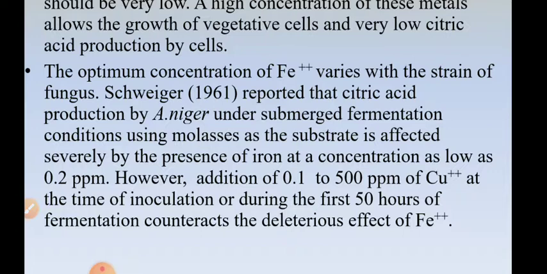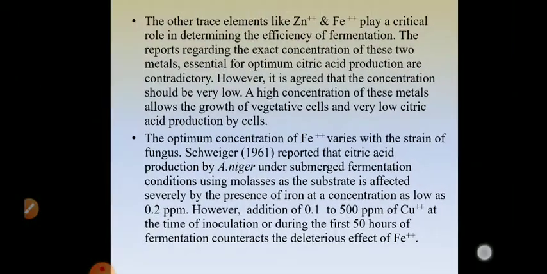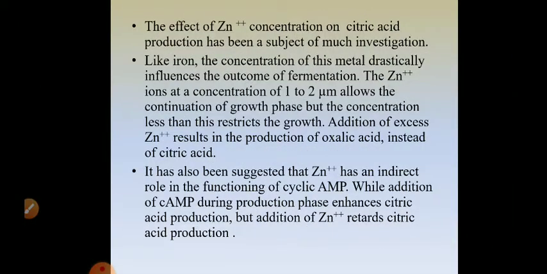That means if there is any toxicity because of Fe2+, or if your production process is hampered by Fe2+, you can add Cu2+ during inoculation or during the first 50 hours of fermentation to counteract, neutralize, or nullify the deleterious effect of Fe2+ ions. So if there is a problem because of Fe2+ ion, we can counteract it by adding Cu2+ ions, in the form of copper sulfate, of course.